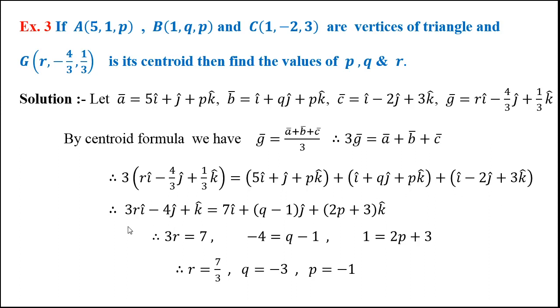Simplify this, and equate the coefficients of i, j, k on the left side and right side. We get equations in terms of P, Q and R. Solving these equations, we get the values of P, Q, R. So this is a question of algebra only. We only have to equate coefficients, make simplification and find the values of P, Q and R.